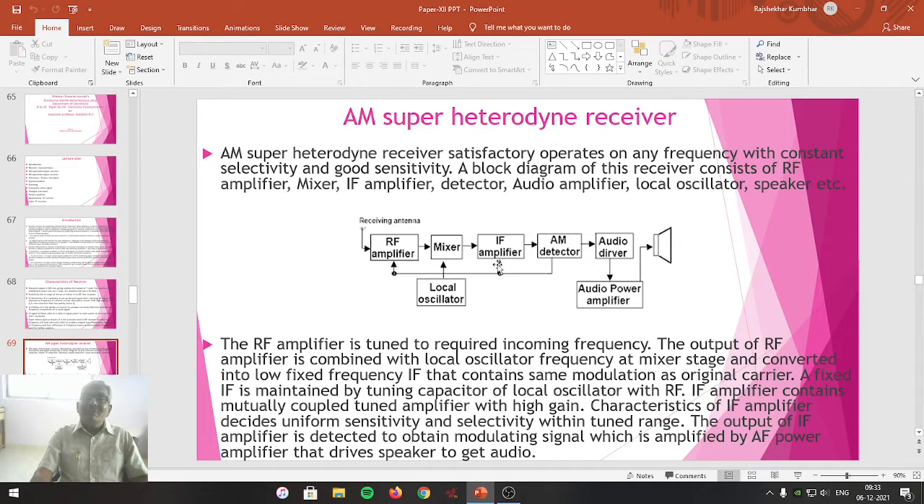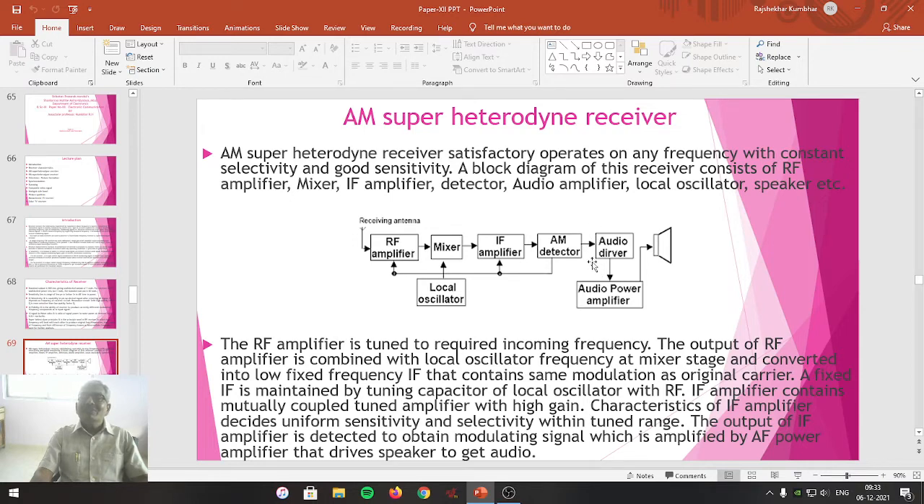The IF amplifier has the same bandwidth as the IF produced at the output of the mixer stage by using the superheterodyne principle. The amplified IF is given to the AM detector, where an envelope detector is used to demodulate the amplitude modulated signal, in which the carrier wave is separated from the modulated wave and only the modulating signal, which is required for further analysis, is given to the audio driver amplifier.